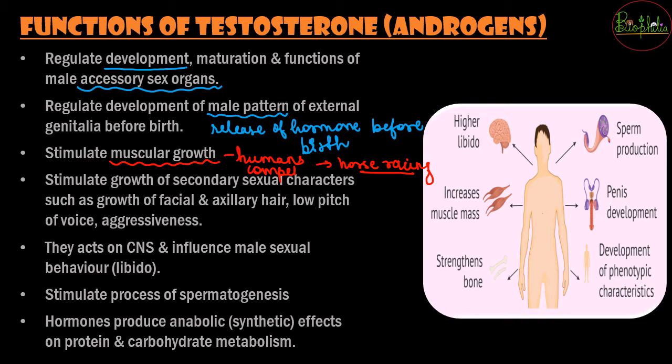Not only testosterone, there are other steroids as well, as you have seen in the adrenal gland. In the adrenal gland there was steroid hormone production, so such hormones can also be exploited. So one of the exploitations can be done with testosterone as well.